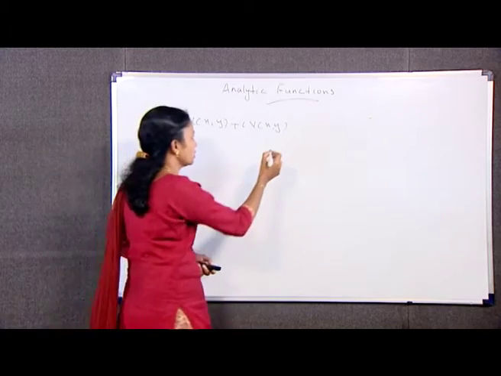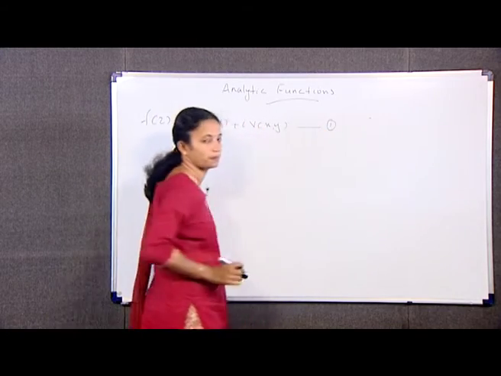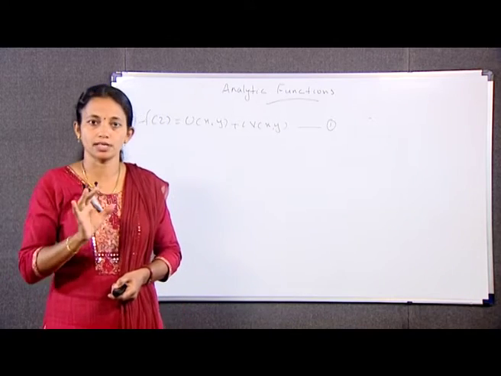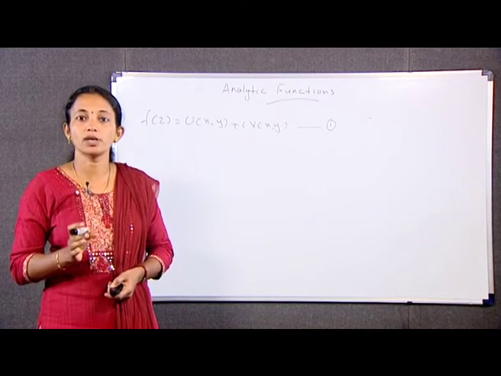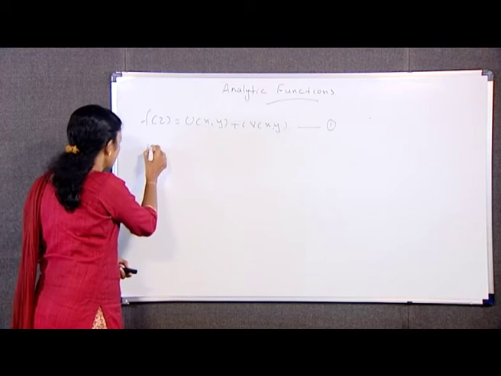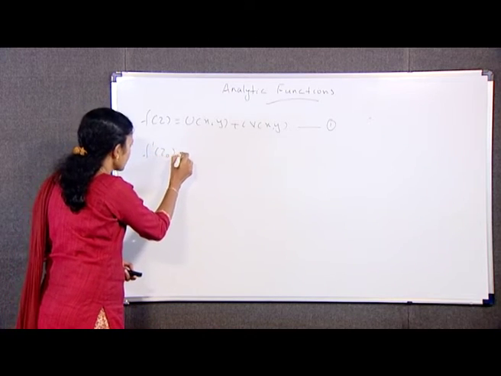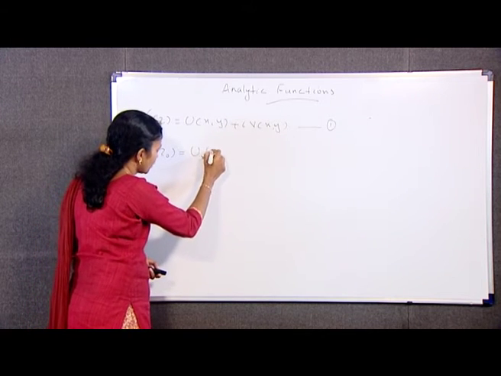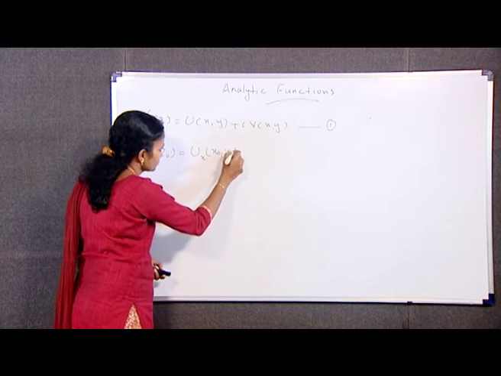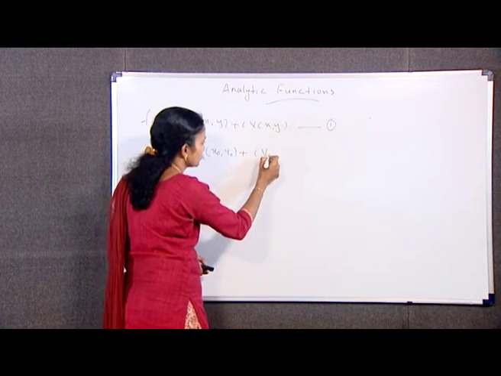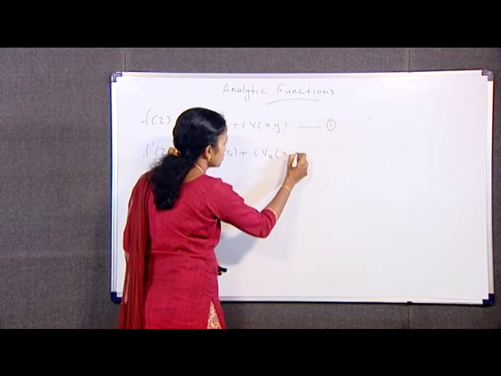Mark it as equation number 1. If the function is differentiable at the point z0, using the formula for obtaining the derivative, we have f dash z0 equal to ux x0 y0 plus I vx x0 y0.